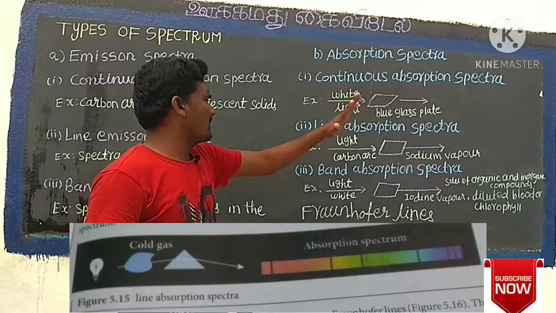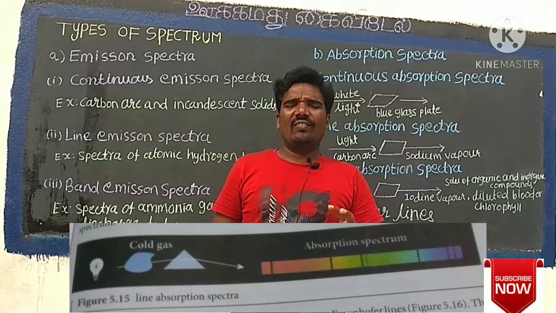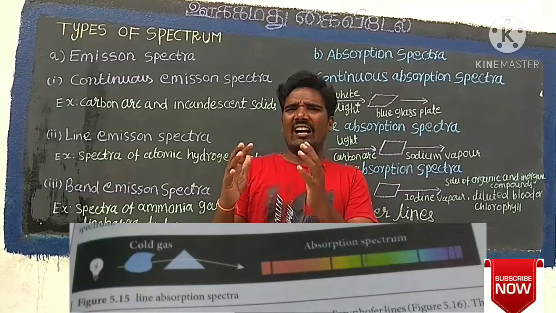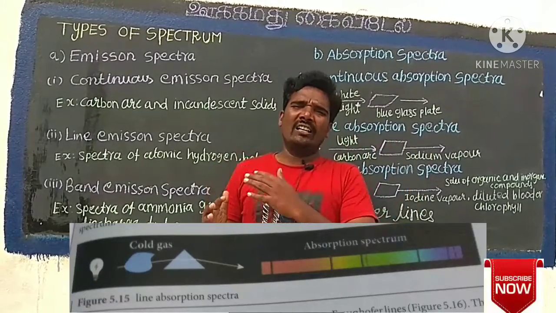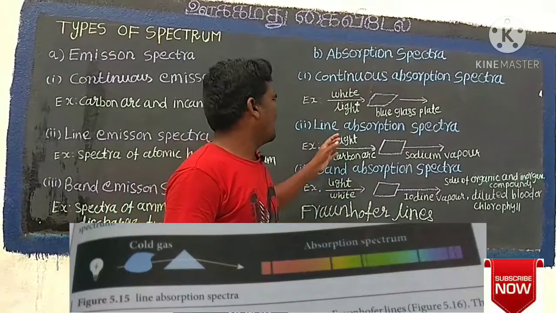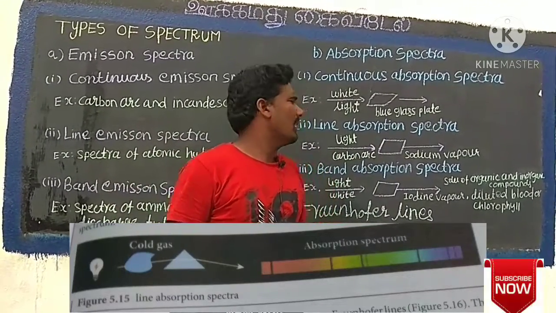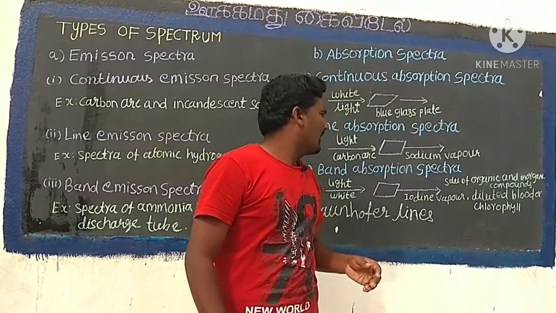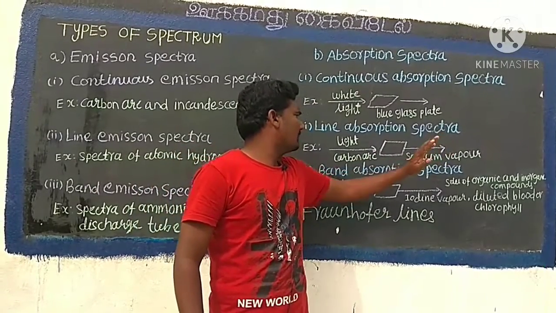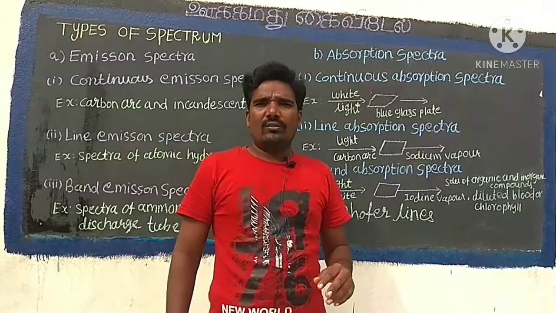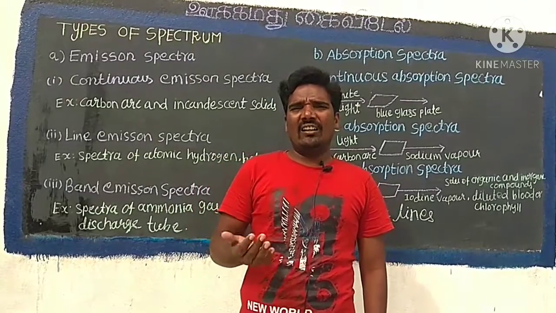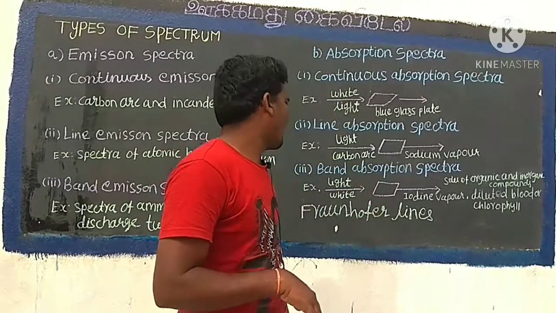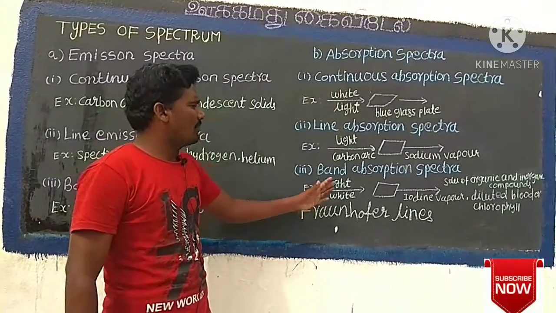Second one, line absorption spectrum. When light from an incandescent lamp is passed through a cold gas, the spectrum obtained through the dispersion due to prism is line absorption spectrum. Similarly, if the light from the carbon arc is made to pass through sodium vapor, a continuous spectrum of carbon arc with two dark lines in the yellow region is obtained.